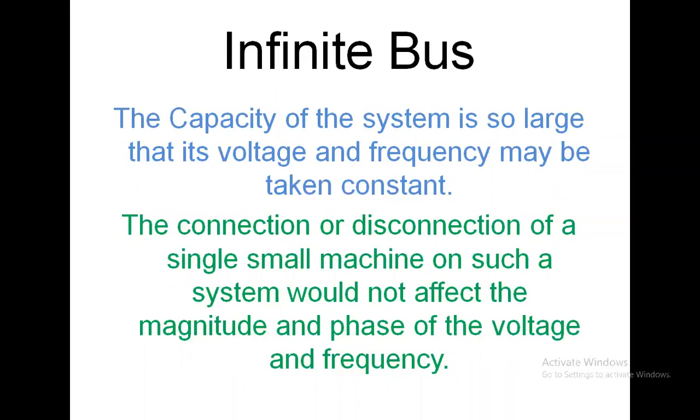The next point: the connection or disconnection of a single small machine on such a system would not affect the magnitude and phase of the voltage and frequency. If we connect or disconnect a single machine from the group of machines, it is not going to affect the magnitude and phase of the voltage and frequency.